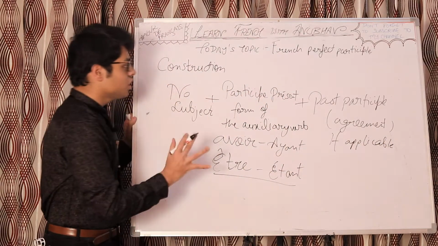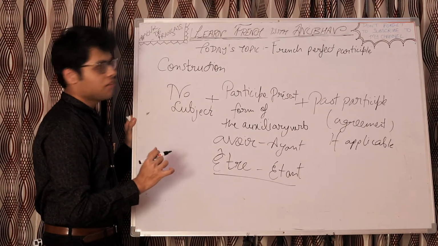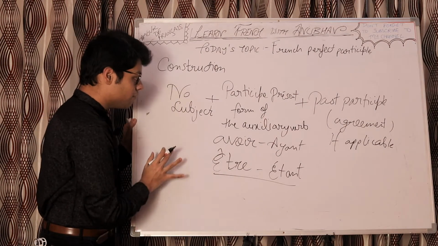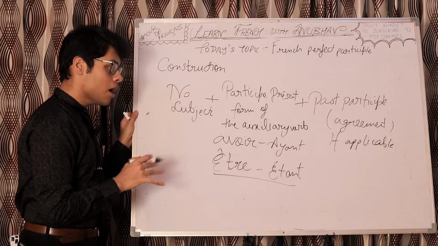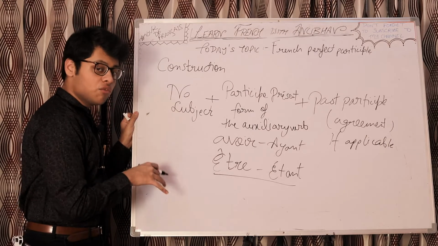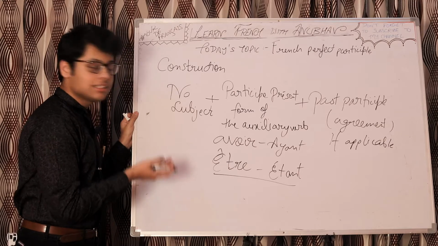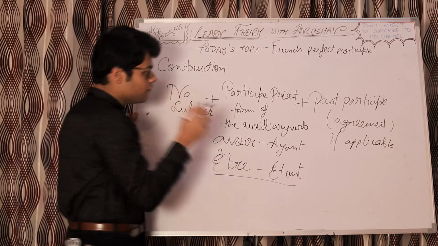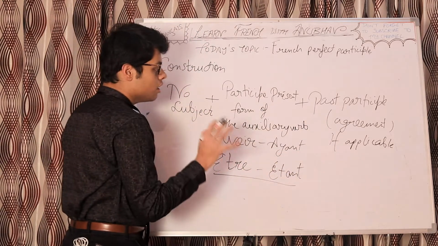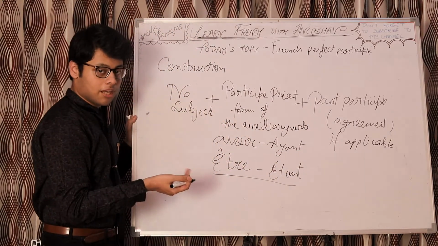So that's the construction of this tense, French perfect participle. First of all, no subject. Then we have the participe présent form of the auxiliary verb, which is either avoir, whose participe présent is ayant, or être, whose participe présent is étant. And then we have the past participle of the verb, followed by agreement if applicable.